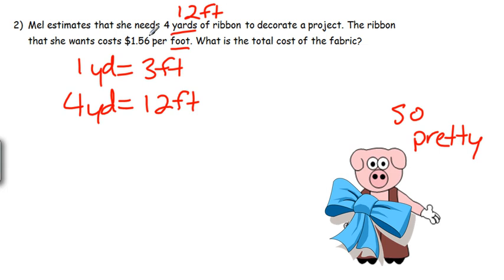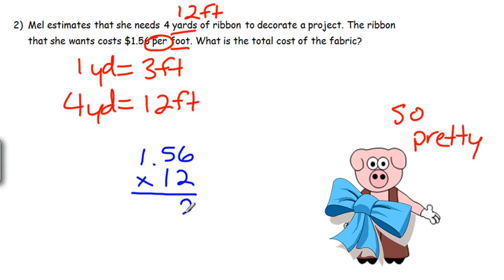If it's $1.56 per foot, remember the word per just means one, so it's $1.56 for 1 foot. So if 1 foot is $1.56, how can we find the cost for 12? Just multiply. Say, what is 156 times 12? And we can just multiply.